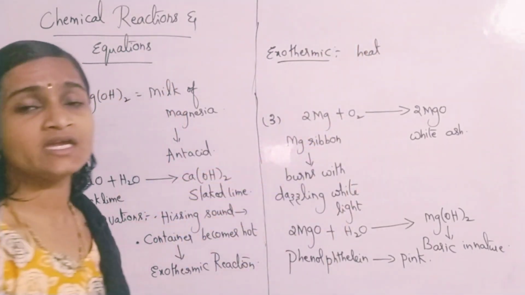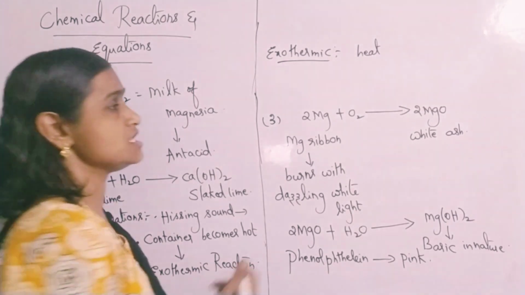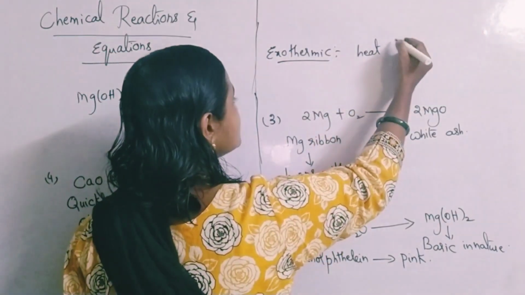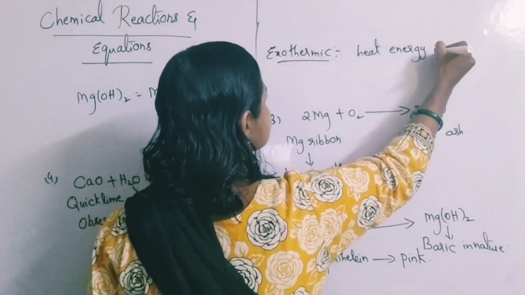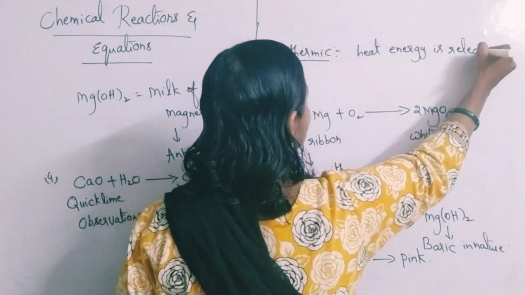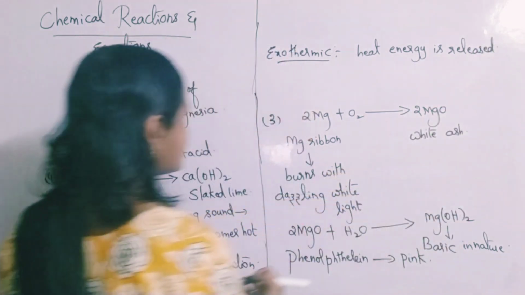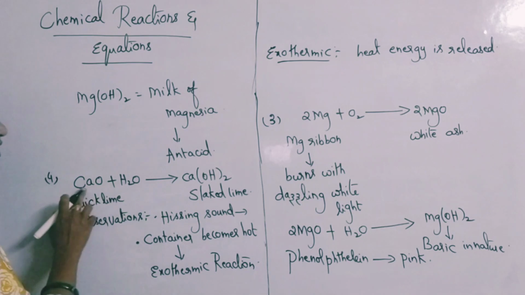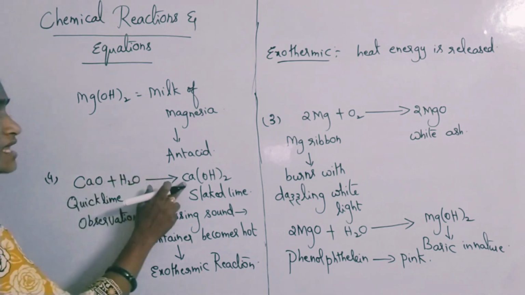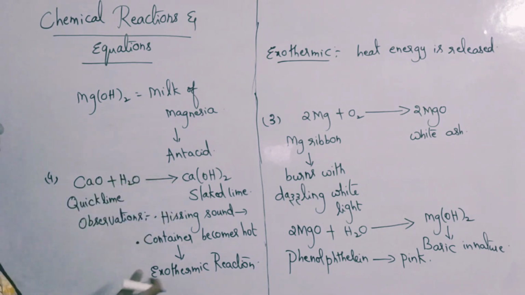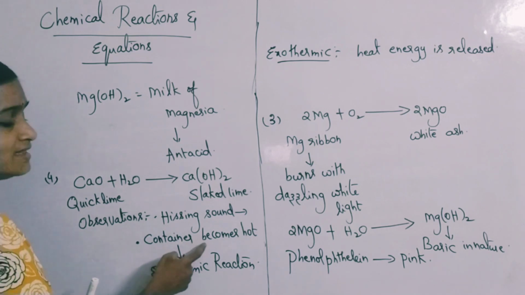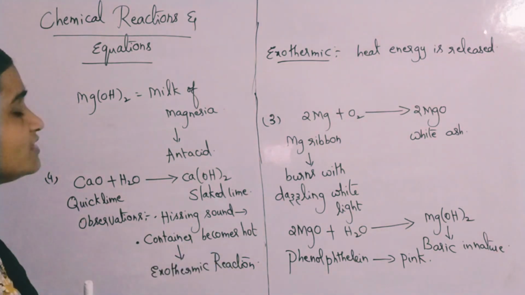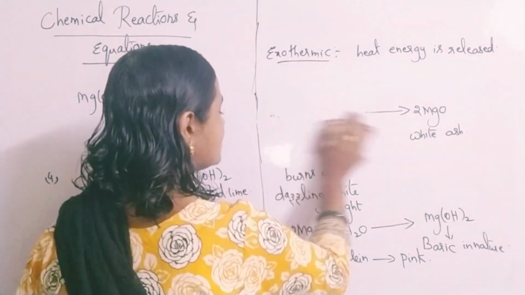Reactions which are associated with the release of heat energy are called exothermic reactions. If heat energy is released, then you call them what? Exothermic reactions. So here, mixing of water with calcium oxide to form calcium hydroxide is an exothermic reaction. That means the test tube or container in which the reaction takes place will become hot, which indicates that it's an exothermic reaction.